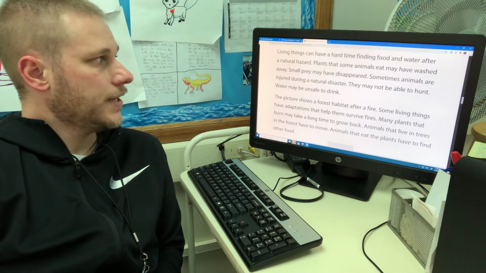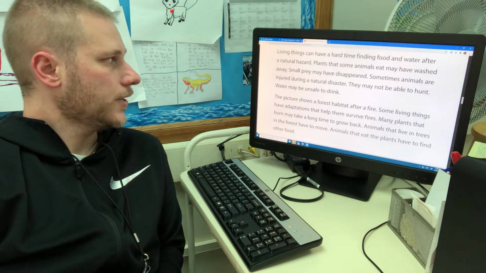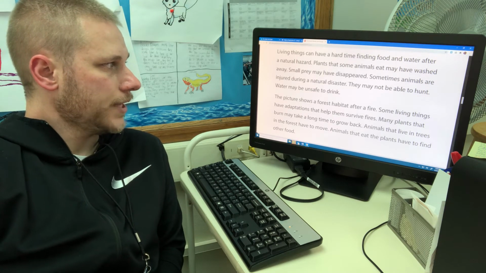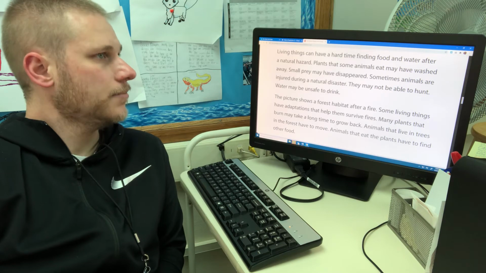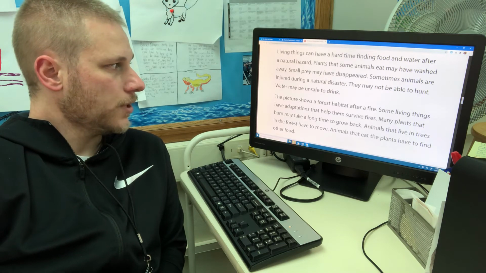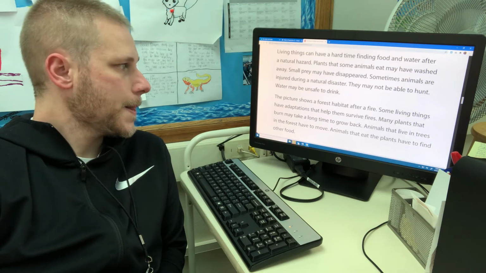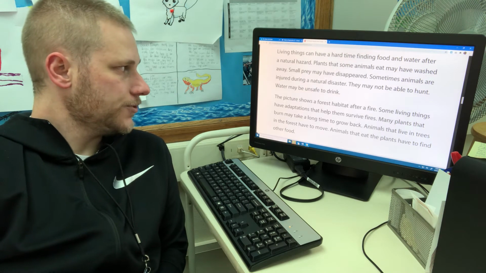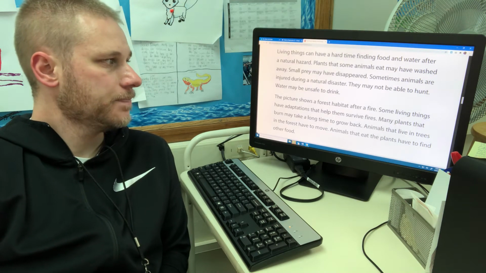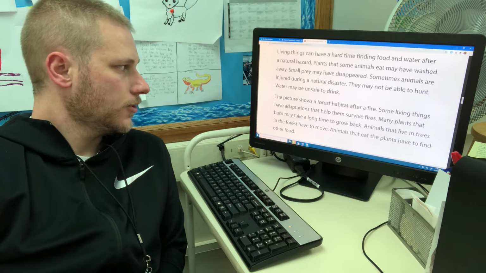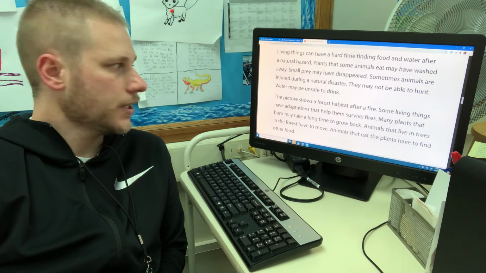Living things can have a hard time finding food and water after a natural hazard. Plants that some animals eat may have washed away. Small prey may have disappeared. Sometimes animals are injured during a natural disaster. They may not be able to hunt. Water may be unsafe to drink.